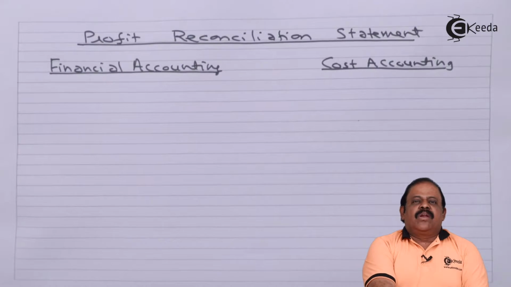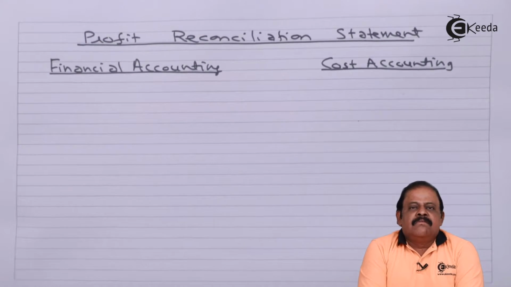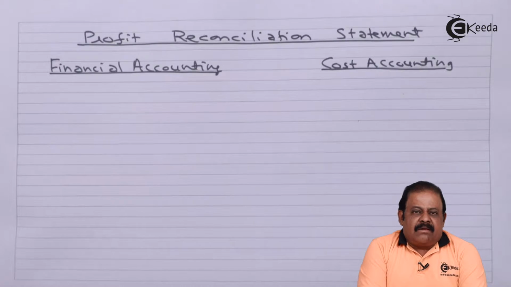In the case of a manufacturing organization particularly, we are required to compare profit as per financial accounting and profit as per cost accounting.